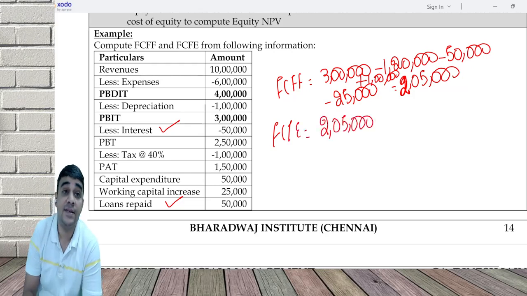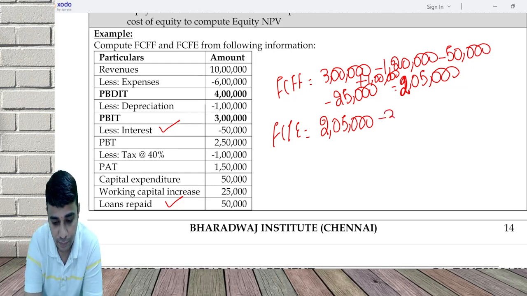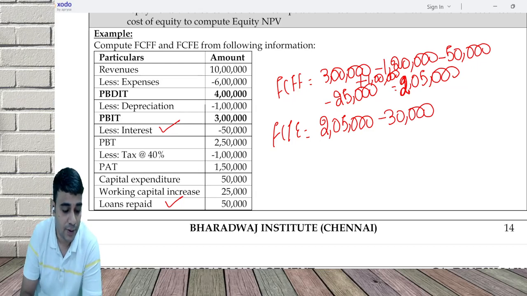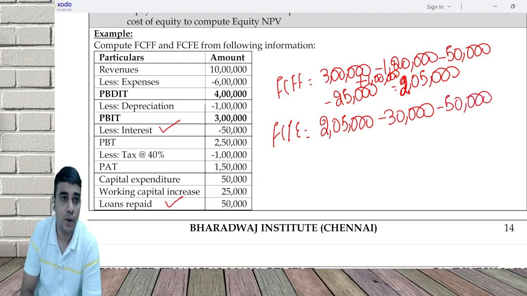What is the interest net of tax paid? Because you're not paying 50,000, interest net of tax is how much? This is my first subtraction. Then subtract loan repaid.